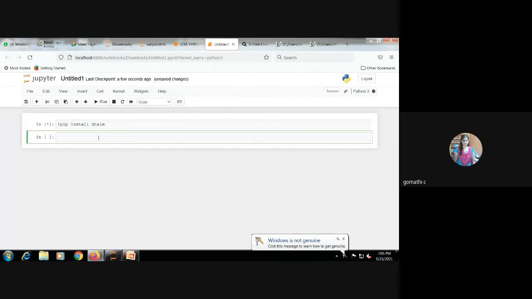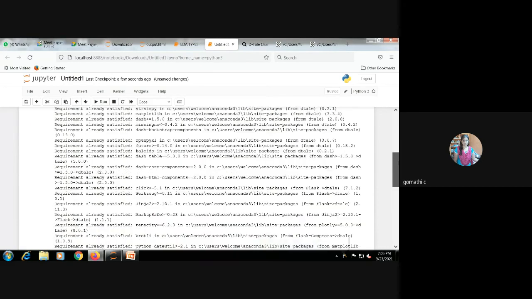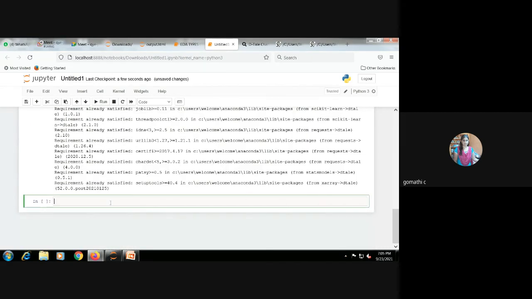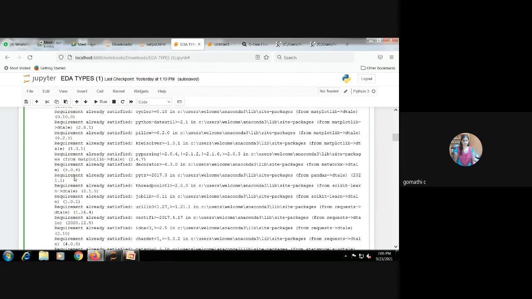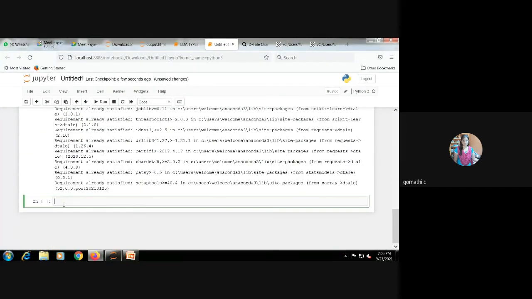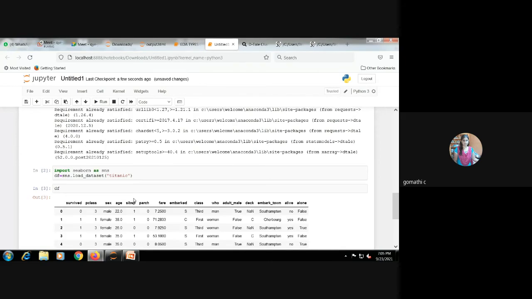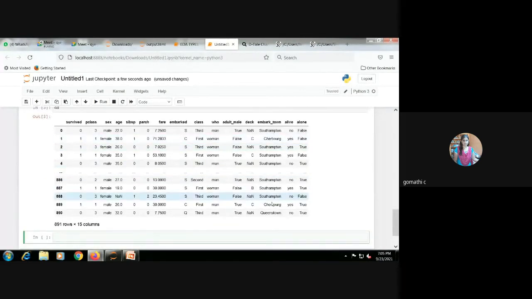If you run it, it will take some time. Here the black mark will be there. Once the black mark is completed, your code has run and your pip install is completed. Now I'm taking the Titanic data set here. For you people, I'm just running this code. See? Now if I enter DF, my entire data set I can see here.